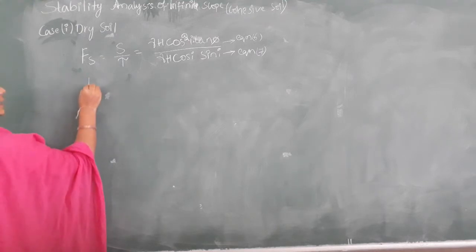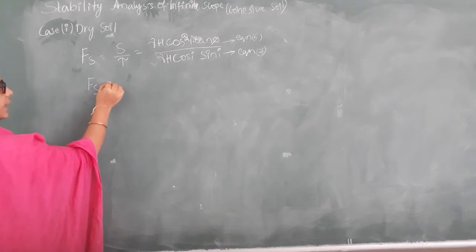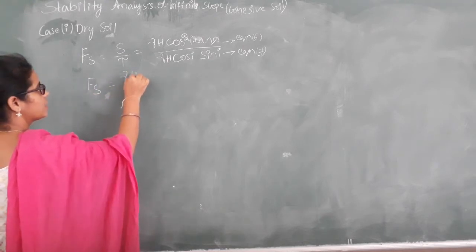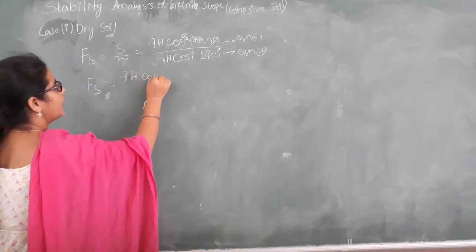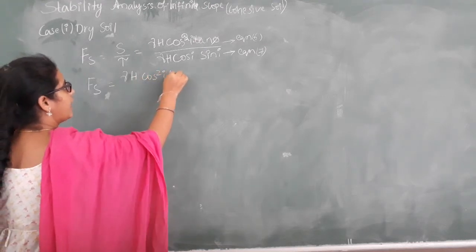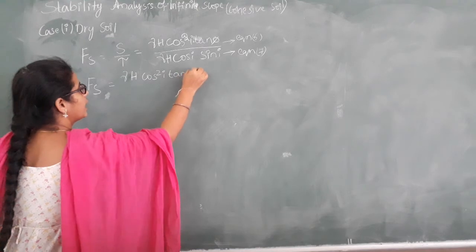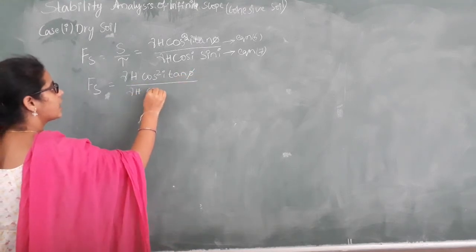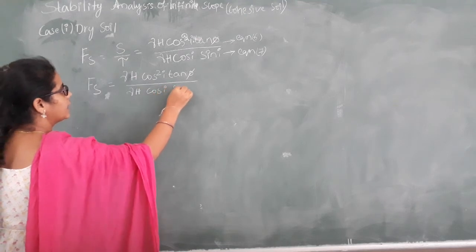Let us write the formula now. Factor of safety of dry soil is equal to gamma h cos square i tan phi by gamma h cos i sin i.